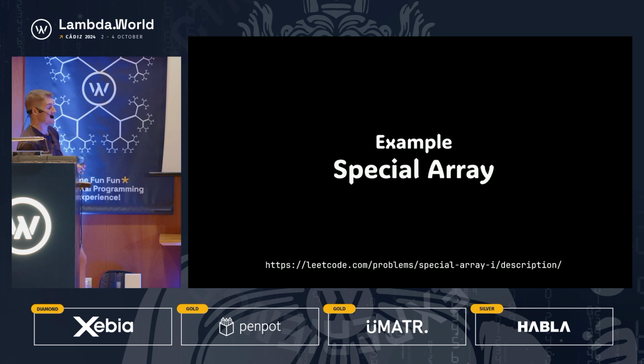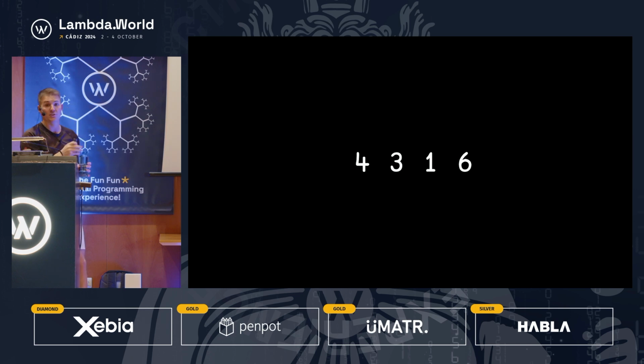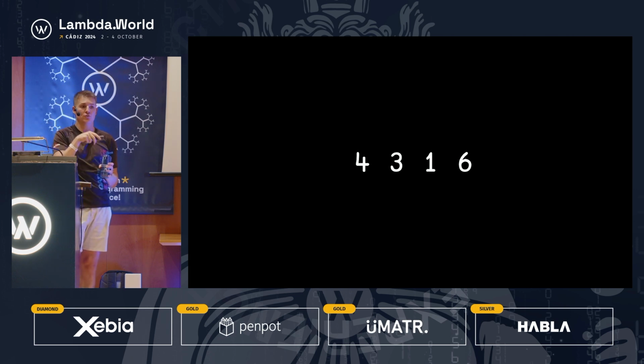So what's the problem? It's called special array, and the problem statement is the following. I'm not actually going to read through this because it's easier to see it by example. You're given a list of integers as your input, and you're going to return a true or false. You return true when the parity, another word for whether a number is odd or even, of every alternating element is different. So you return true when you have even, odd, even, odd, even, odd, even, odd. Every other case, whenever you have repeating odd elements or repeating even elements, you return false. Does that make sense? All right, I saw a bunch of nods.